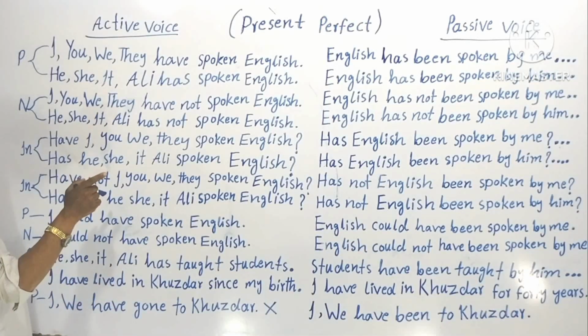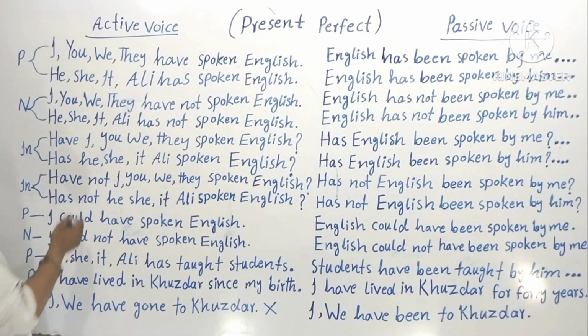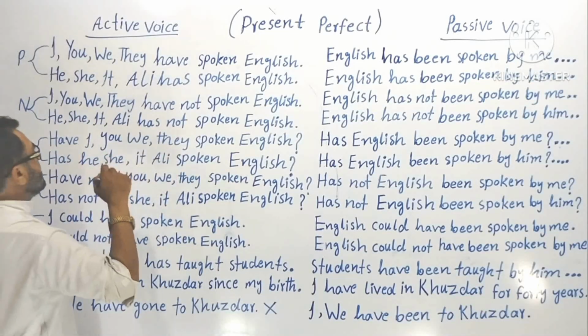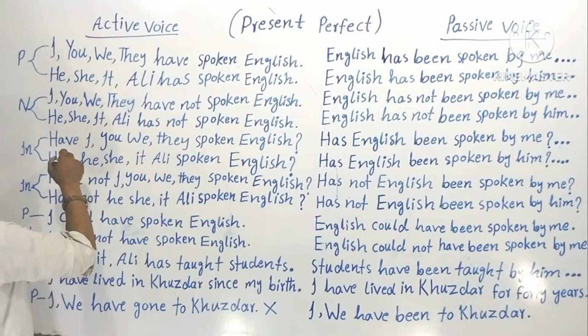So the first sign was that. The second sign is that the helping verb comes at the beginning of an interrogative sentence. Okay, then your subject. First of all, you have to put the helping verb, then your subject, then your main verb, then your object. Understood? Now let's read the example so that you understand them very well.